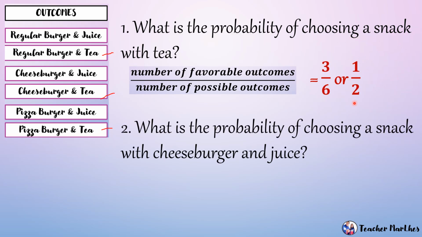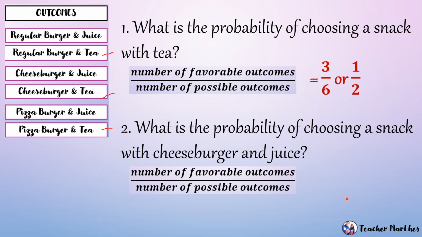Question number 2. What is the probability of choosing a snack with cheeseburger and juice? So, tulad ng ginawa kanina, write the number of favorable outcomes over the number of possible outcomes. So, favorable outcomes, ang hinihingi ay cheeseburger and juice. So, we have regular burger and juice, regular burger and tea, cheeseburger and juice, cheeseburger and tea.